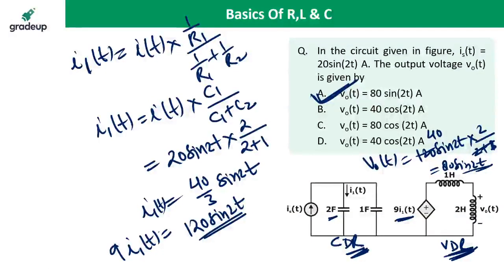Nihar is asking, sir, are these GATE questions? Yes, these are the basics of the inductor and capacitor. You can always expect questions on the basics of the inductor and capacitor in GATE. But are they exactly GATE questions? No. I have not taken the GATE question as such, but these are the pattern of the GATE paper.